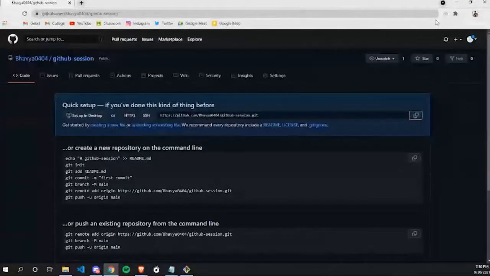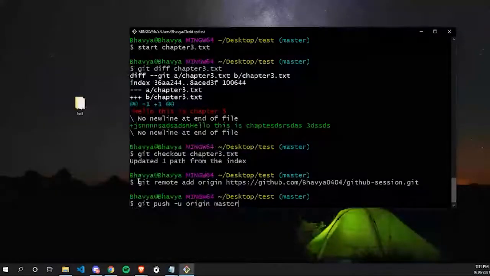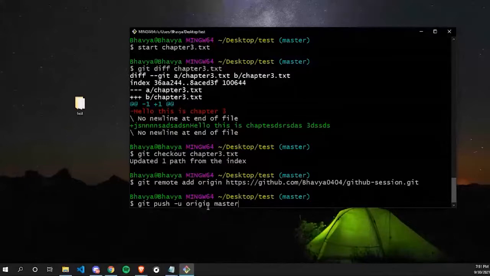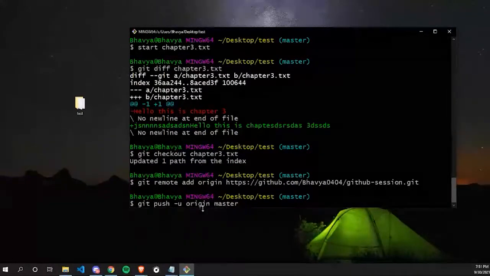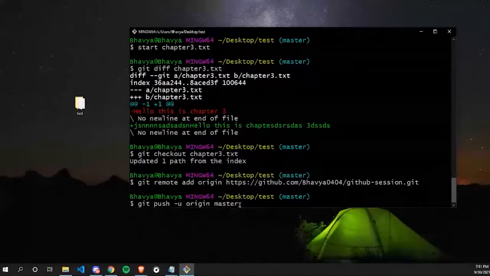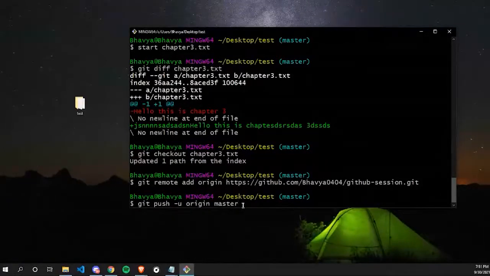So this command will push your local repository to the remote repository, and -u here is used to link up your local repository with your remote repository. And as I have told earlier, origin is the name of the remote, and master is the branch name. Master is the default branch on GitHub.